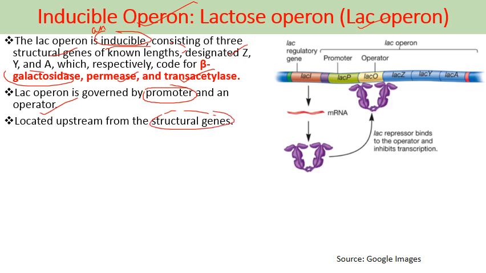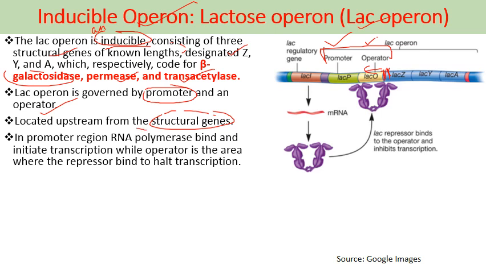So this region is the control region which consists of these two segments, that is promoter and operator region, and it is present upstream from the structural genes. In the promoter region, RNA polymerase binds and initiates transcription, while the operator is an area where the repressor binds to halt transcription. So at the promoter region, RNA polymerase binds to start transcription, and in the operator region the repressor, which is coded by the Lac I gene, that codes for repressor protein, binds to the operator region and halts the process of transcription, means stops the process of transcription.